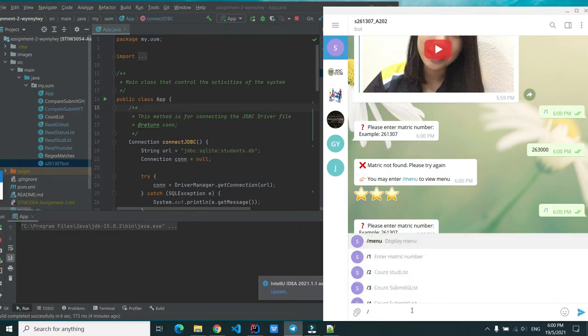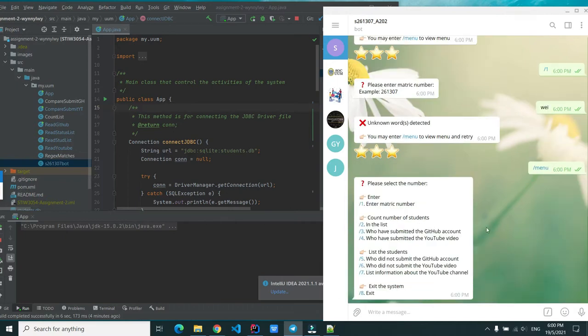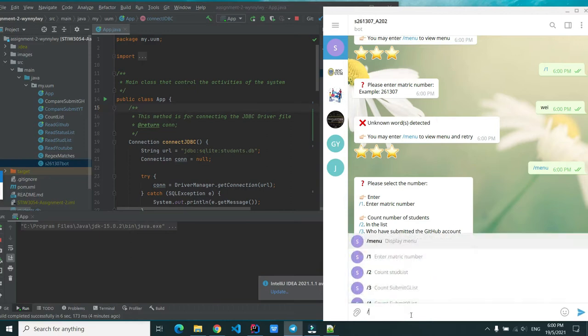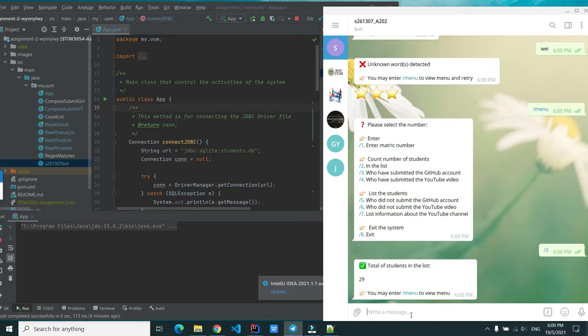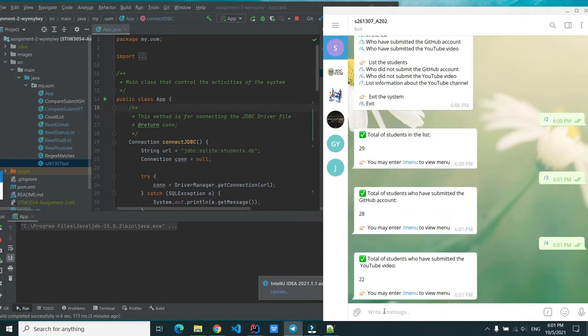Next, if the user wants to view the menu again, just key in /menu and the menu will pop up. If we enter /2, it will show the total number of students in the list, which is 29. Next, if we enter /3, here is the total number of the students who have submitted the GitHub account, which is 28. For /4, it will display the total number of the students who have submitted the YouTube video, which is 22.